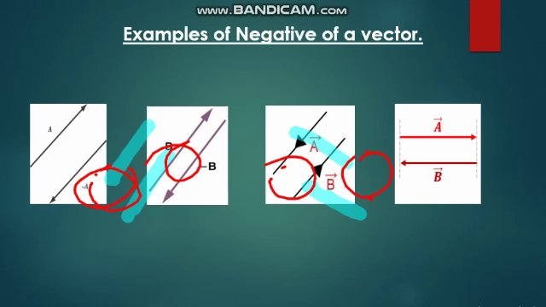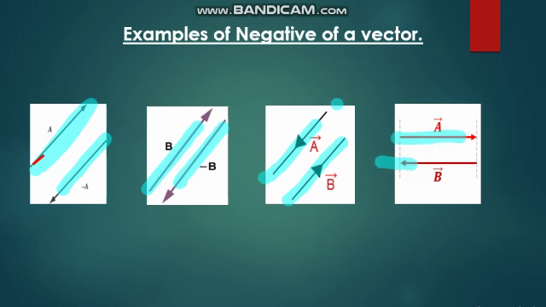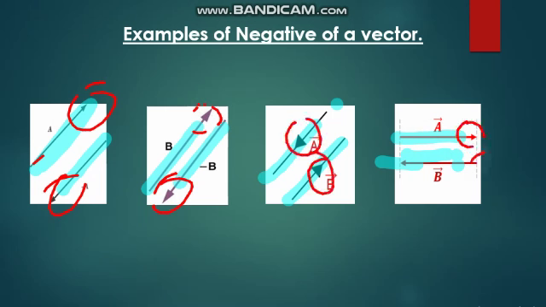These are the examples of the negative of a vector. See, students? This has the same magnitude, but see this? Opposite direction. So these are the examples of negative vectors.